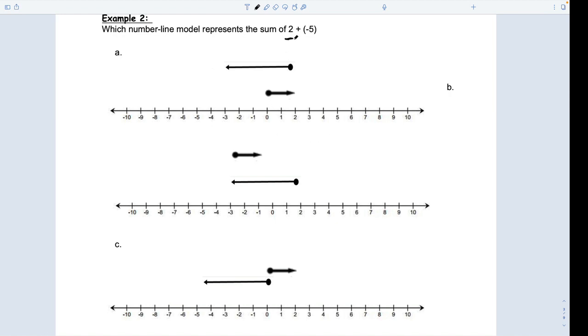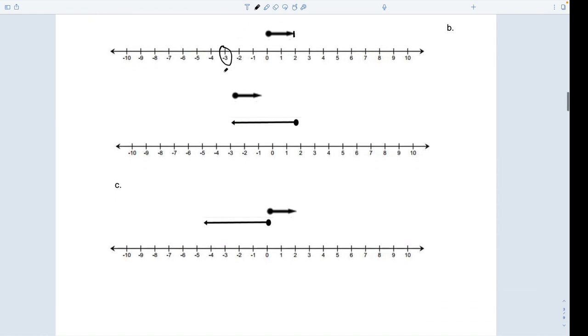Did they go to 2 first? So far, so good. They stopped at 2. Did they then go back 5? And the answer was negative 3. I'm going to put a check next to that. I think it's pretty good, but let's check all of them. Did they start at 0 for B? No, this one is way wrong. Cross it out. It can't be B.